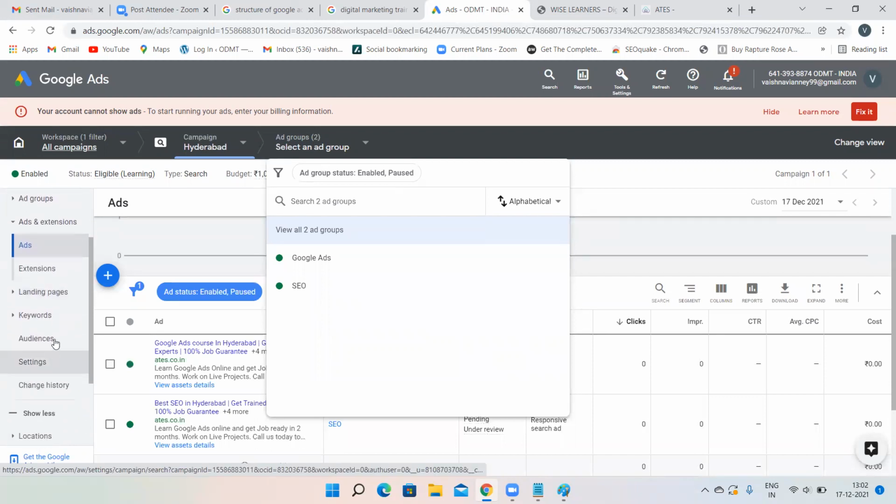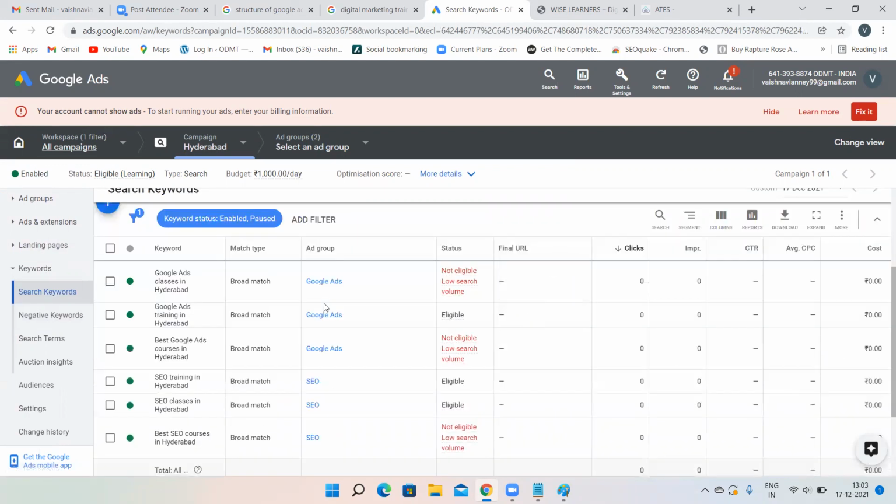That's it. If you want to see the keywords, whatever keywords you have mentioned, then click on keywords. Now see, in Google Ads, what is this option? Not eligible, low search volume. I'll tell you later. As of now, if you click on keywords, then you can see the keywords over here.